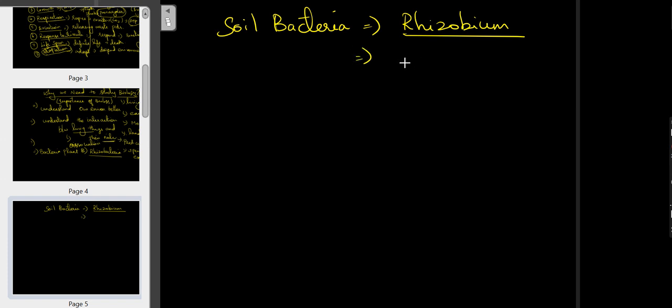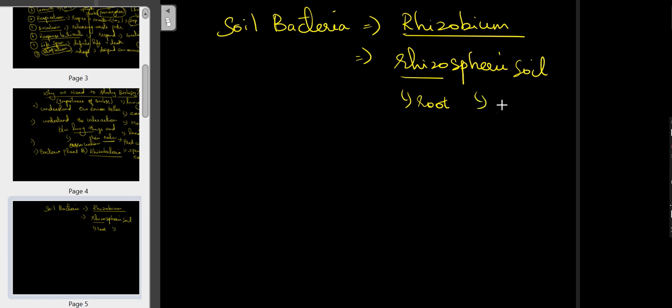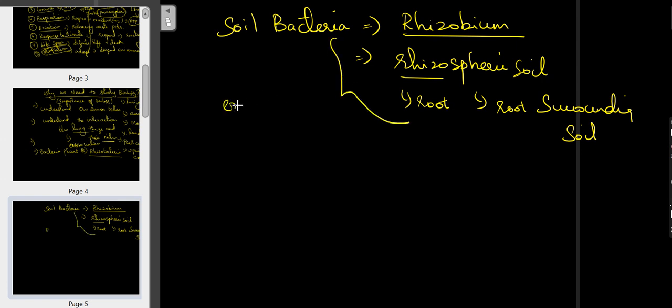This bacterium is present in the rhizospheric soil. Rhizospheric means rhizo, meaning root, and spheric, meaning root-surrounding soil. So this is a very good example of a mutualistic or symbiotic relationship or interaction.